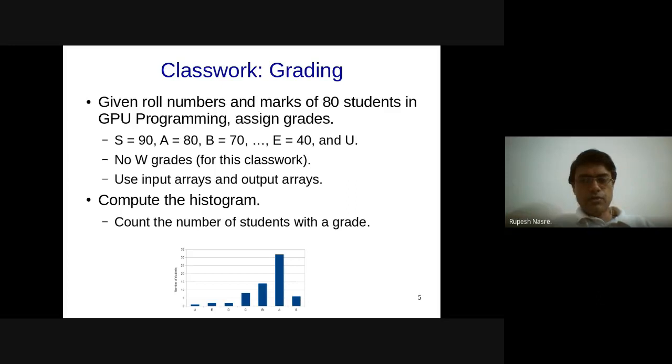Shira also has a question. Each histogram is a shared variable, right? This is a complete histogram, but each of these counters that we are projecting into this plot that I'm showing is shared. So we could have, let's say, hundreds of students, and then we have these 7 grades.